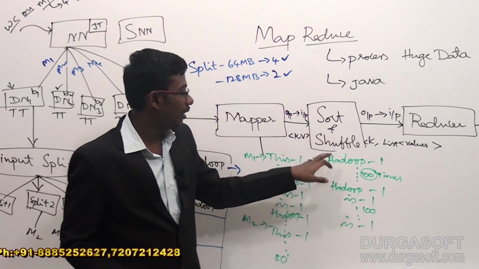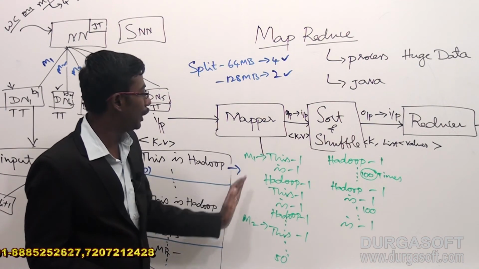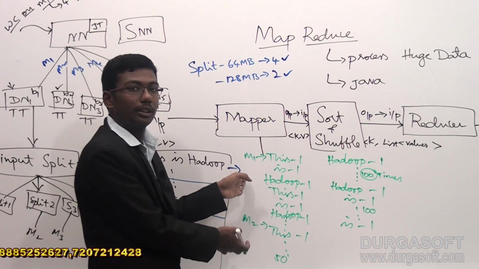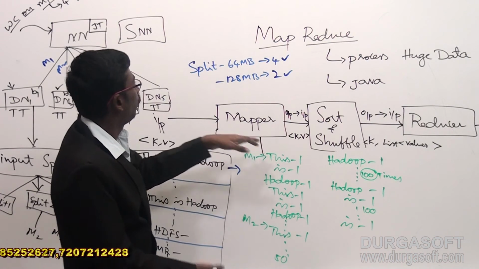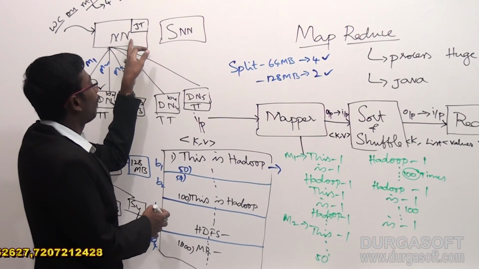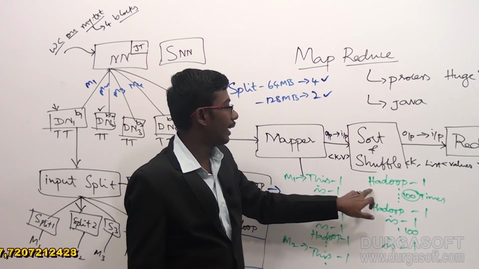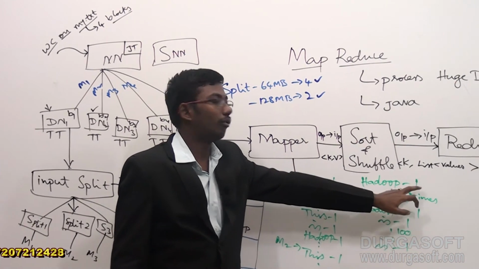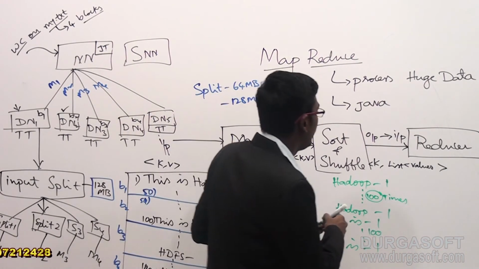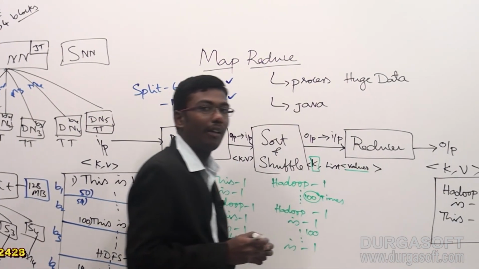Fine. Based on this, till now we are executing the task individually and generating individual outputs. By combining all the individual outputs, taking the example of 4 mappers, it will combine the 4 mapper outputs into one single output, Hadoop and 100 ones. For that purpose, we need a single key and a list of values.